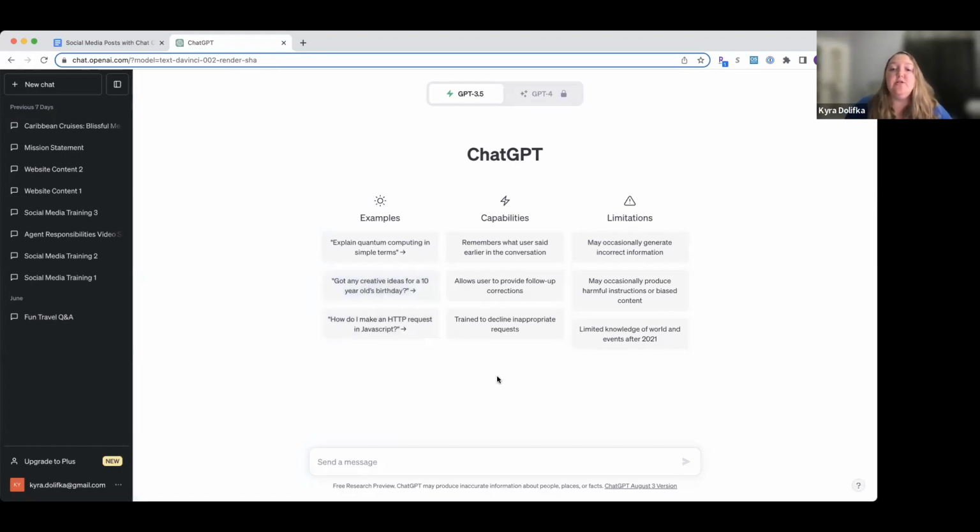So some things to know about ChatGPT is that it remembers what happened earlier in the conversation. So if you start to get results that are undesirable, you should create a new chat. Okay, you'll see here, we'll go to it in a second, this new chat button. It will open up a new chat for you. Okay, so if it starts to get off track, open a new chat because it does remember what has been said previously in that chat.